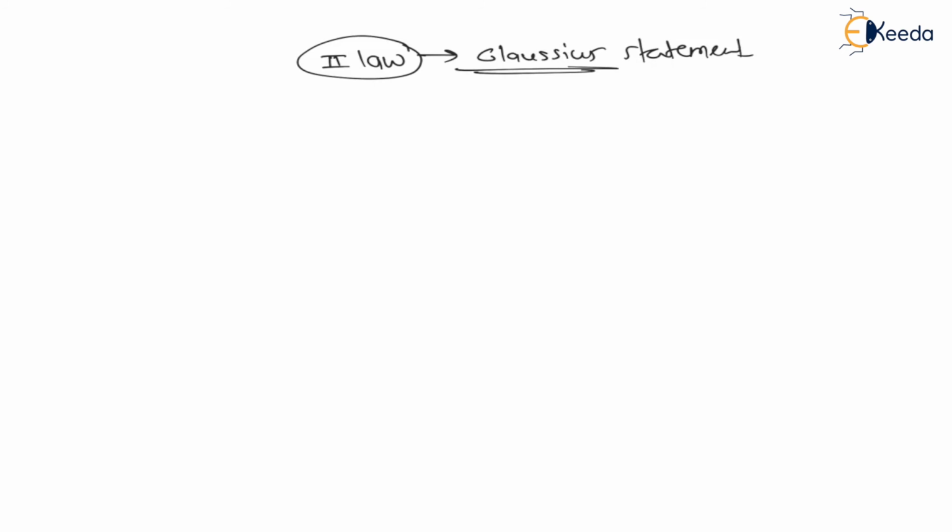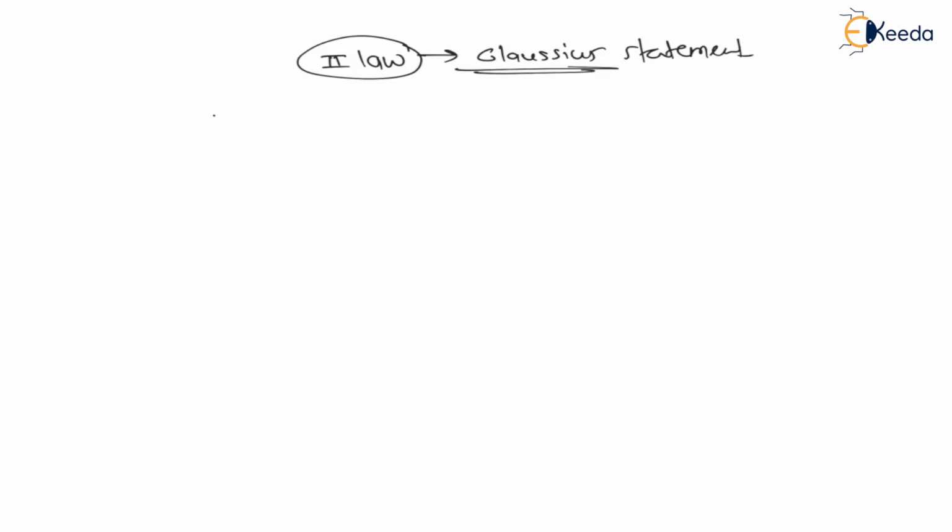And my dear students, this refrigerator functions on the second law of thermodynamics. But in case of the second law, there are two statements, that is Kelvin-Planck statement and Clausius statement. And refrigerator is a device of Clausius statement. Therefore, for refrigerator, there is a Clausius statement of second law. And this Clausius statement says that it is impossible to construct a refrigerator whose purpose is to absorb heat from the low temperature reservoir and transfer to the high temperature reservoir without work input.